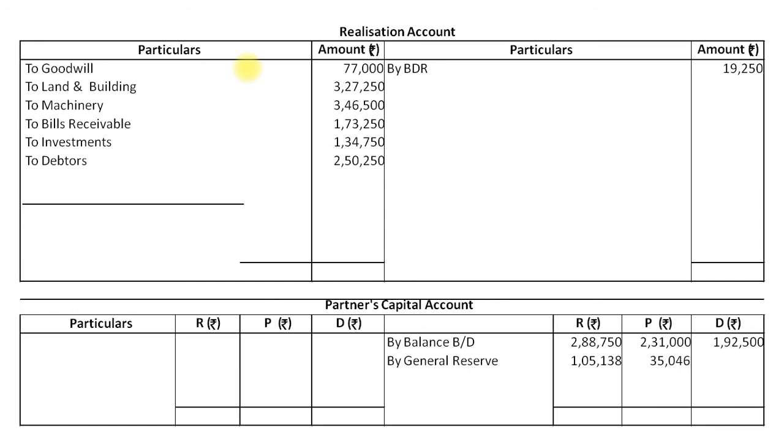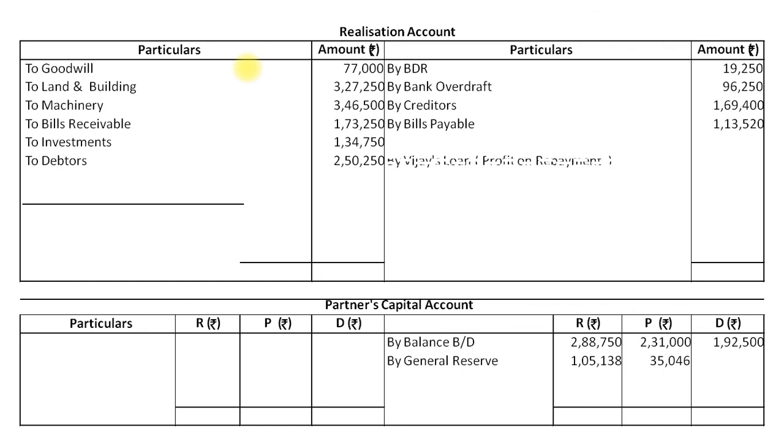Students, here you understand we transfer debtors with the full amount, okay, and the old bad debt reserve is transferred in realization account credit side 19,250. And now we will transfer all the liabilities to realization account credit side by bank overdraft 96,250, by creditors rupees 1,69,400, and by bills payable rupees 1,13,520.